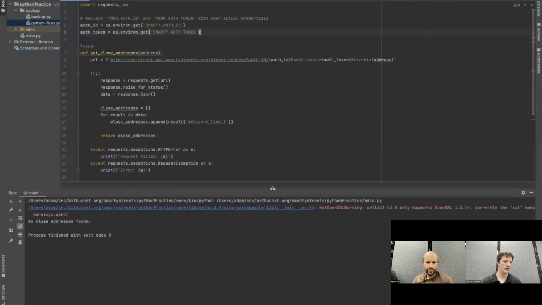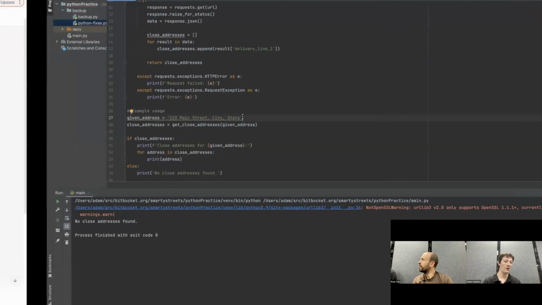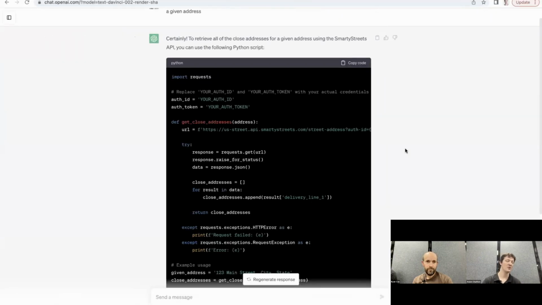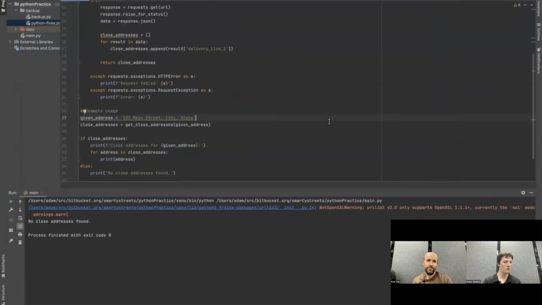So it looks like no close address is found, and we can go into it and debug through it. This is one of the real hard problems with ChatGPT: sometimes it will just break for no apparent reason. I know that a lot of developers are seeing all of this code that ChatGPT is able to spit out. Let me tell you, when I was first practicing with this as a developer, being able to put in just straight English and have it spit out code was quite terrifying. I was wondering how much longer I'd have a job. But the more that you play with it, I'm realizing that you still really need a developer's touch. It doesn't spit out perfect code.